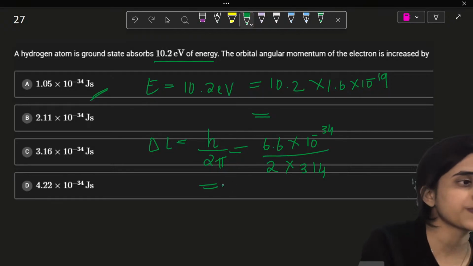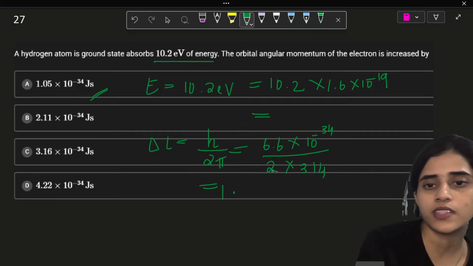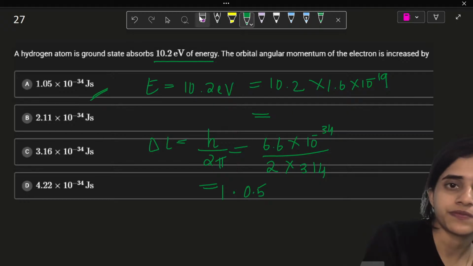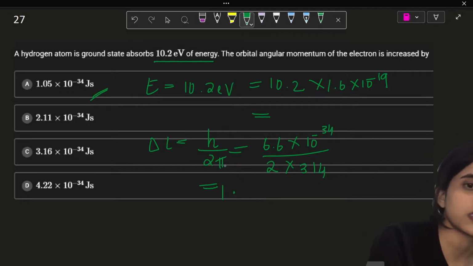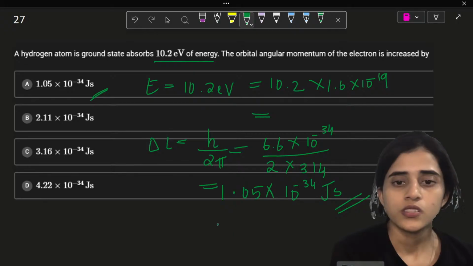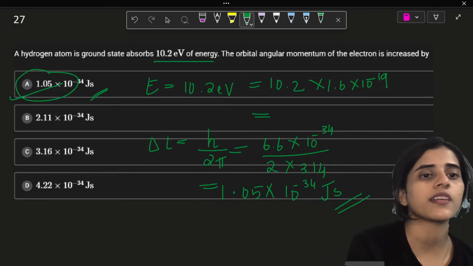How much is it? 6.6 by 6.28 is 1.05, and I put the power as it is, 10 raised to minus 34 joule second. So where is that? Yes, it is option A.